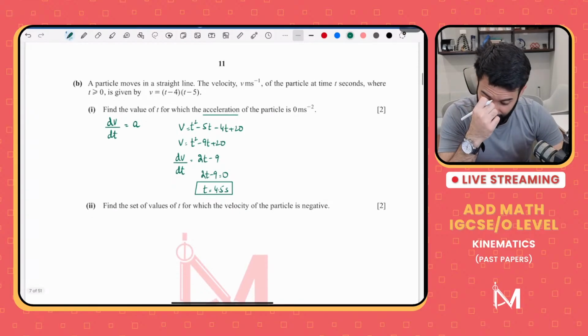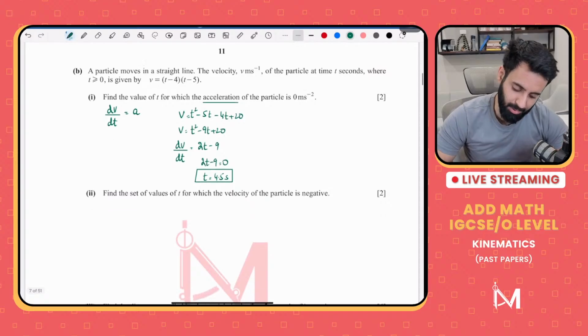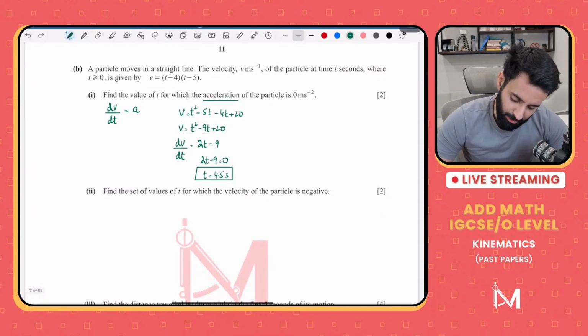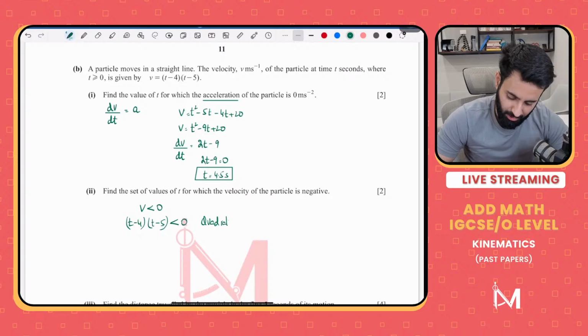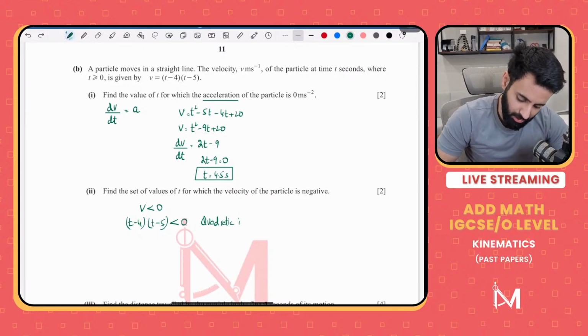Part 2 says, find the set of values of t for which the velocity of the particle is negative. So that means we want the velocity to be less than 0, which means we want t minus 4 into t minus 5 to be less than 0. So this is a quadratic inequality.